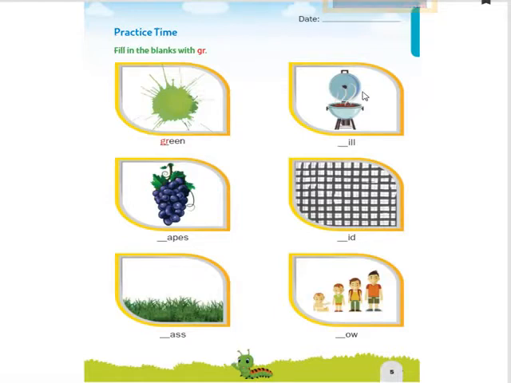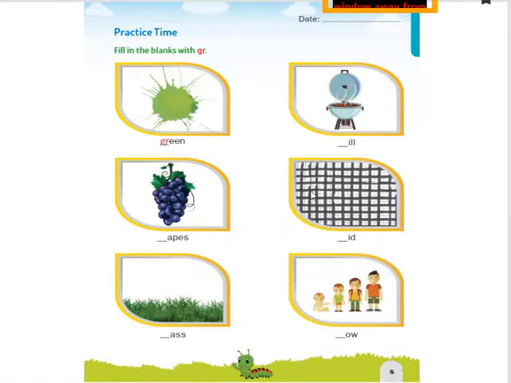Second one is grill. This is called a grill. Third one is grapes. Fourth one is grass. And this is grow. See, the baby is growing, no? This picture itself indicates grow. And this is grid.